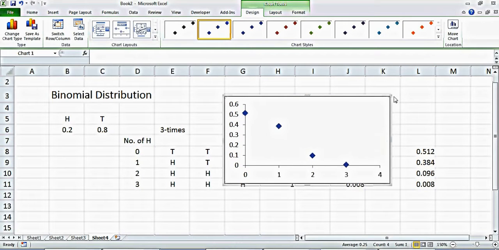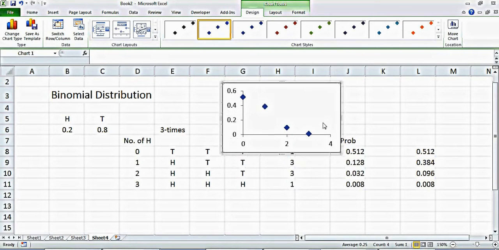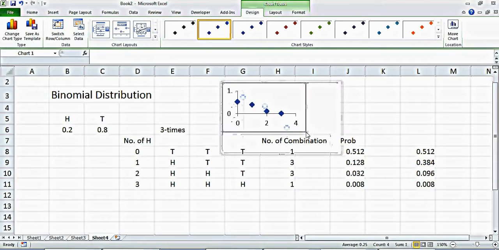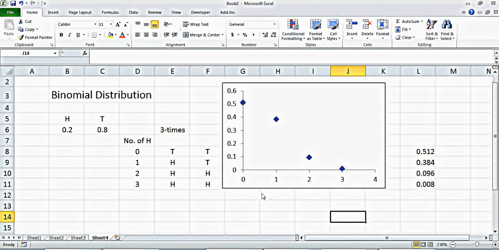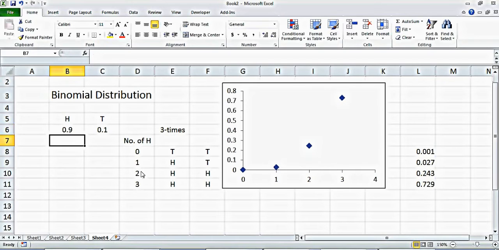So this is what we call the binomial distribution of the number of heads we can get, and what is the probability of getting the heads if we throw the coins 3 times. So the probability of getting 0 heads is 0.5, and the probability of getting all 3 heads is almost 0. Now if I change it to 0.9, it will change accordingly.